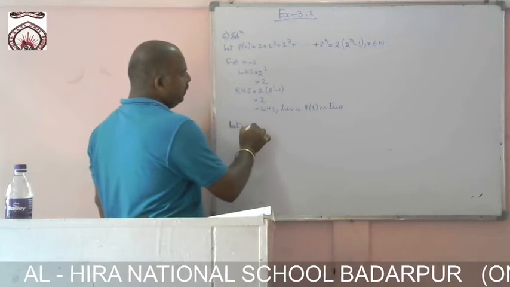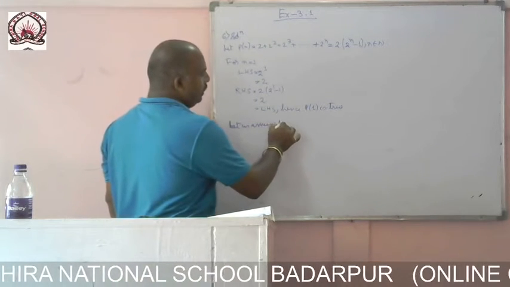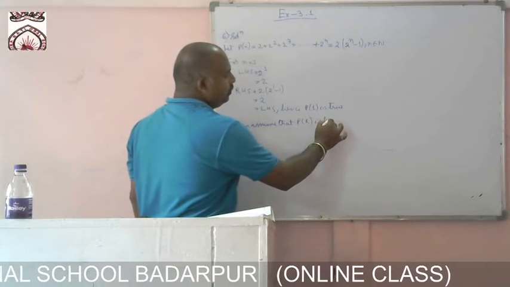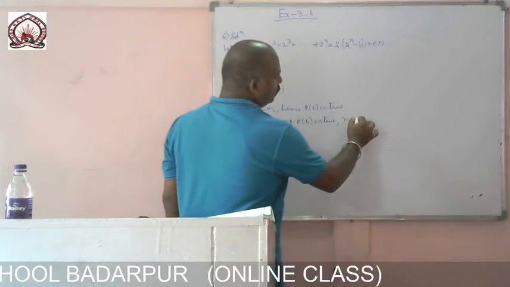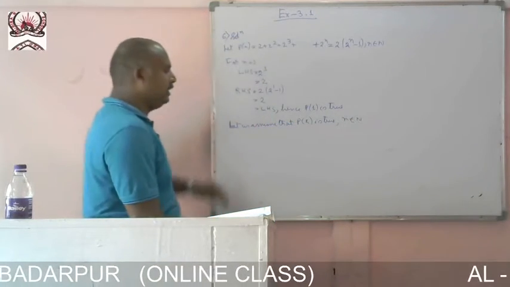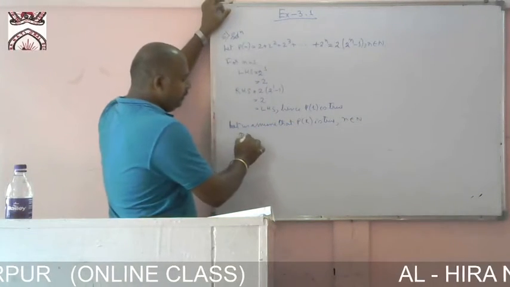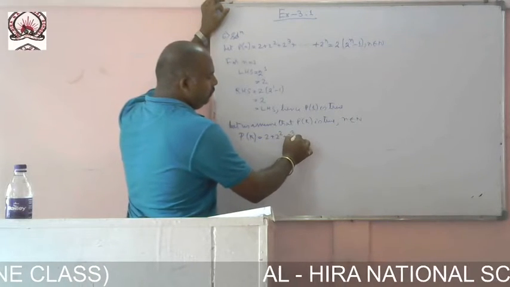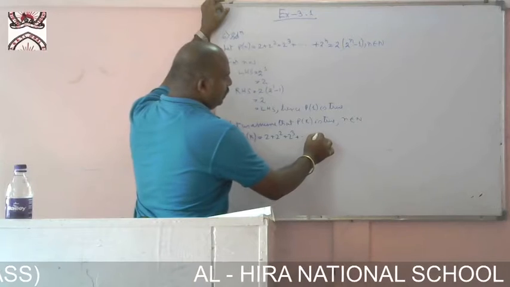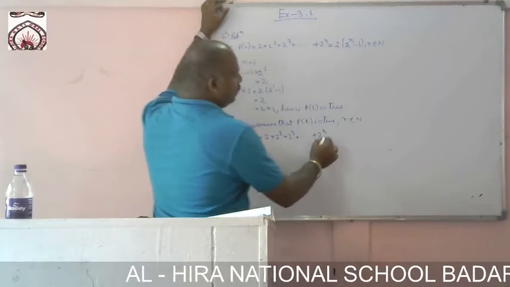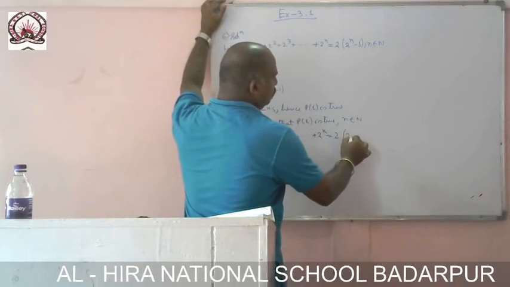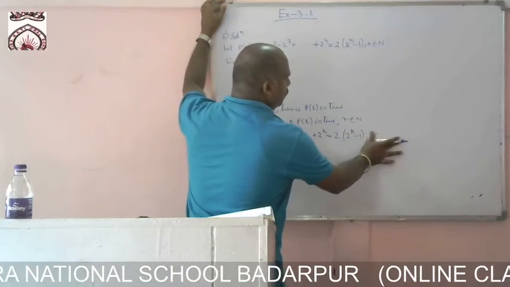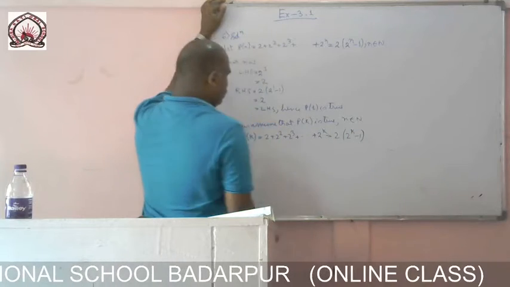Now let us assume that P of k is true, n belongs to natural number, any natural number. Now for P of k, what we are getting? 2 plus 2 square plus 2 cube plus dot dot dot plus 2 to the power k equal to 2 into 2 to the power k minus 1.